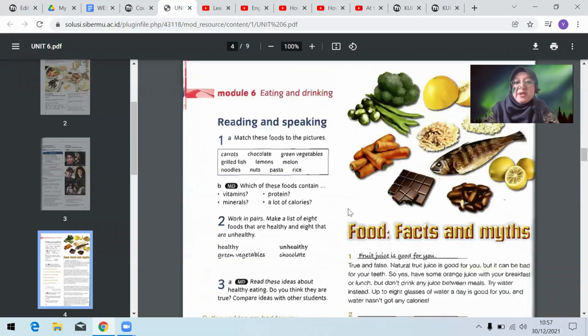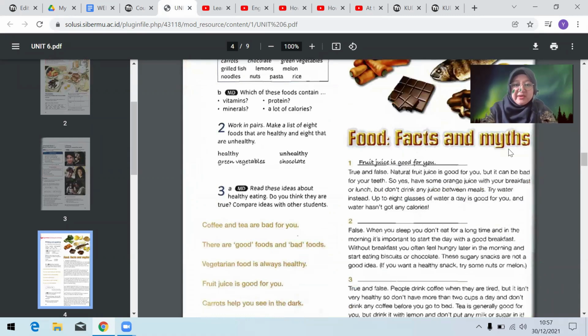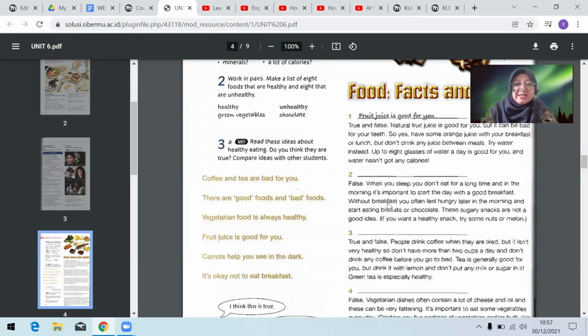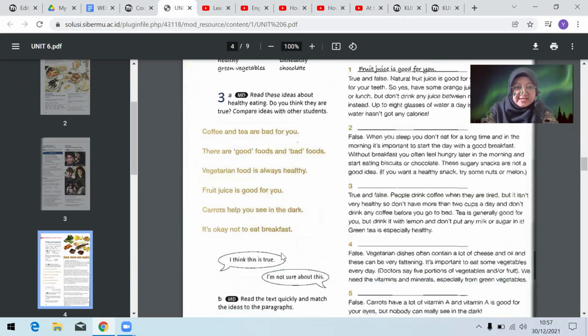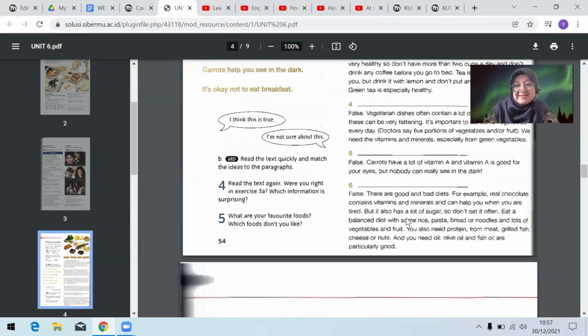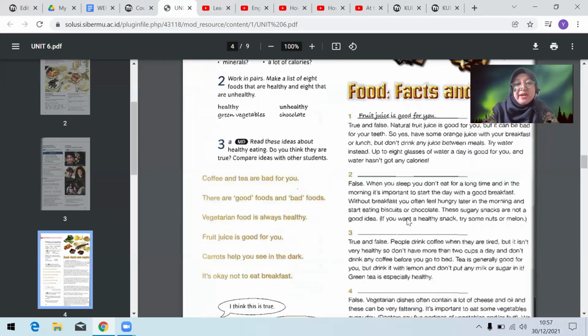And then in reading and speaking, it's also for the quiz. We have food, facts, and myth. So you have to match. We have some choices of the ideas. Coffee and tea are bad for you. There are good foods and bad foods. Vegetarian food is always healthy. Fruit juice is good for you. Carrots help you see in the dark. And it's okay not to eat breakfast. There are 6 paragraphs, and you have to match this idea to the paragraph.